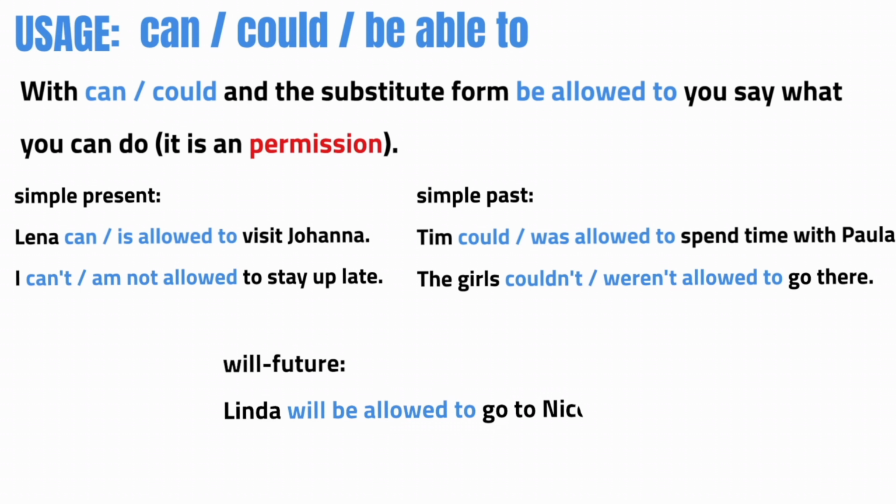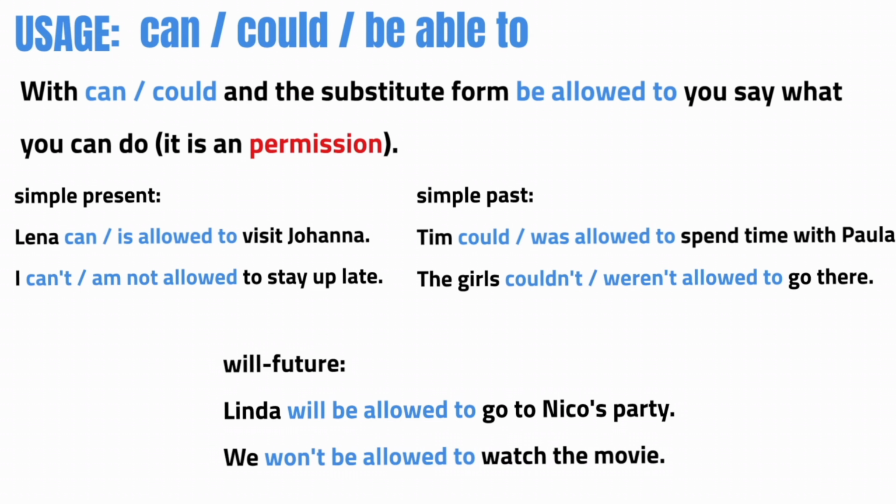Will future, Linda will be allowed to go to Nico's party. We won't be allowed to watch the movie. So much about can, could, be able to, when we talk about an ability, or be allowed to, when we talk about permission. What about must?